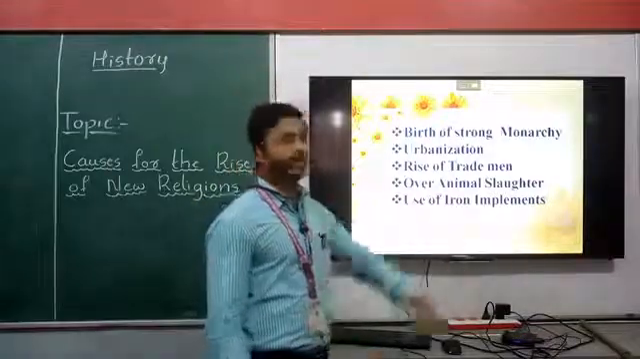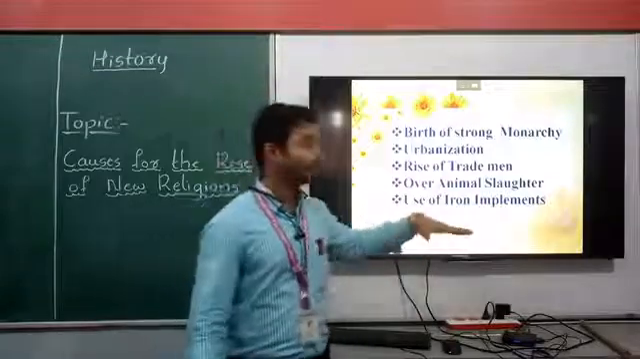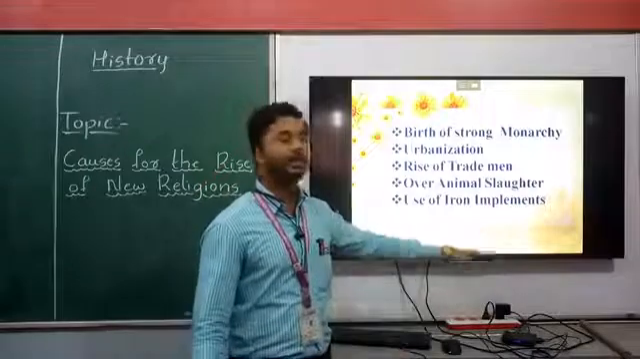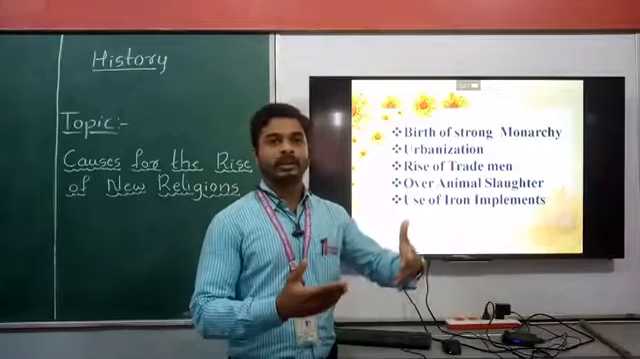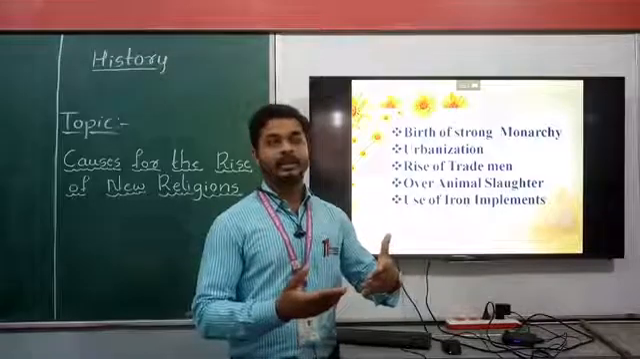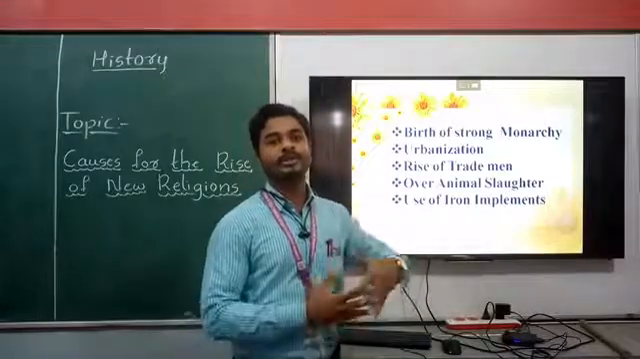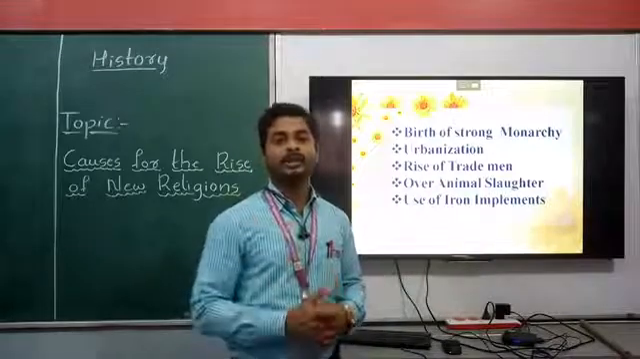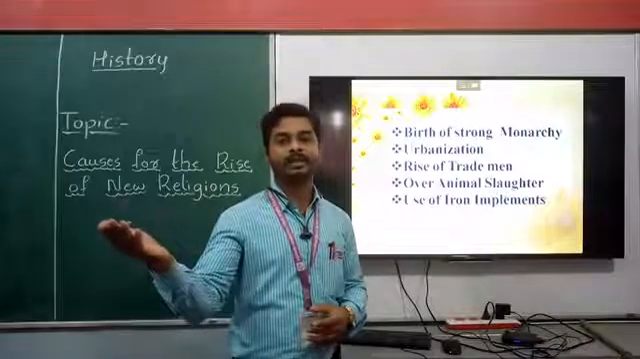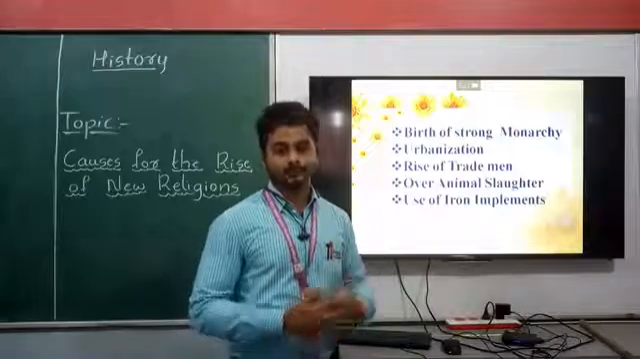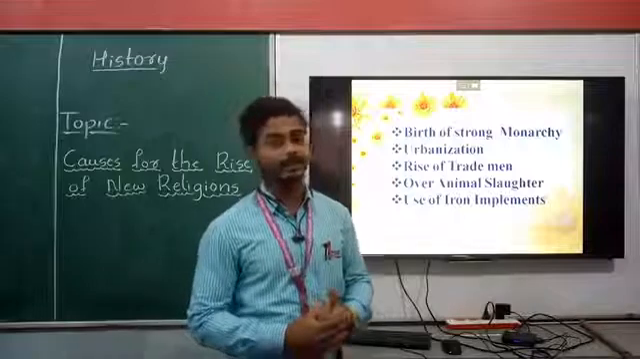Use of iron implements. The use of iron implements indicates agriculture, right? Common people started using iron implements for agriculture. So they grew very well and became rich, especially Vaishyas. I told you they started trading also. After getting rich, they started to go towards a new religion, for example Buddhism and Jainism. Those were the biggest religions after the Vedic religion in those days, especially 600 BCE, right?